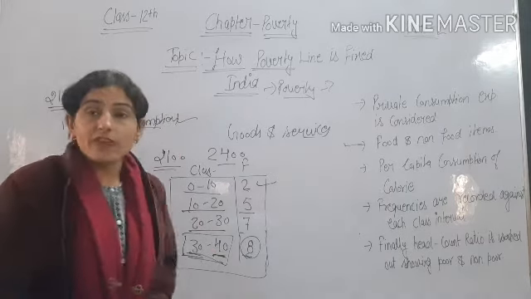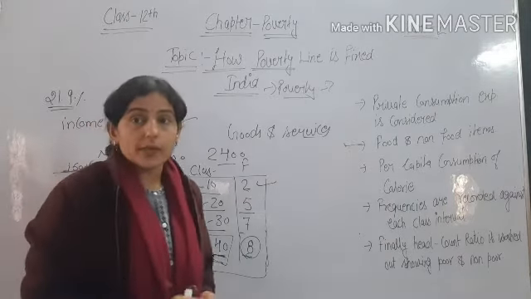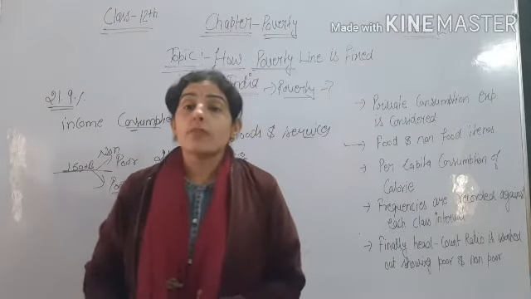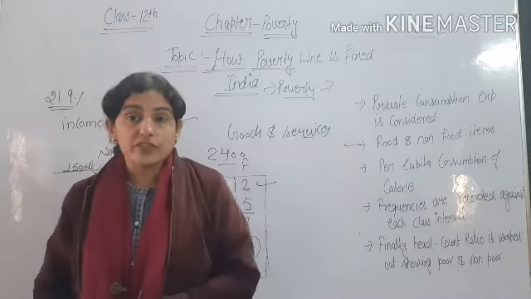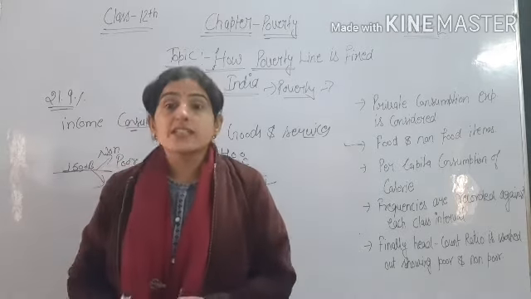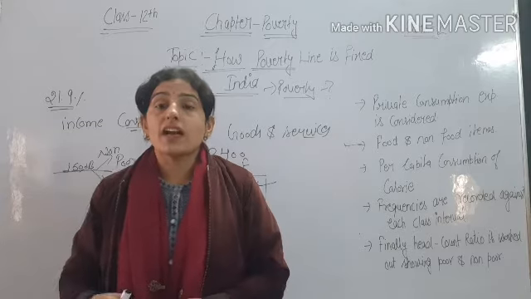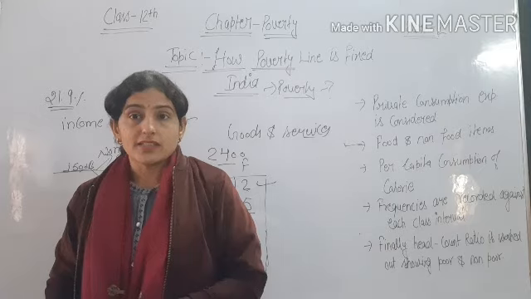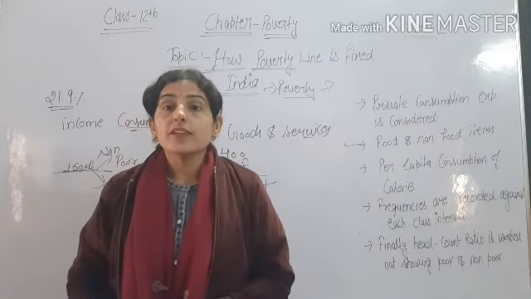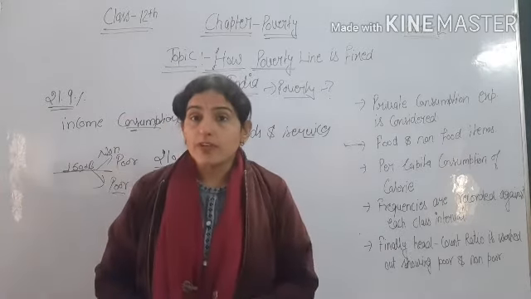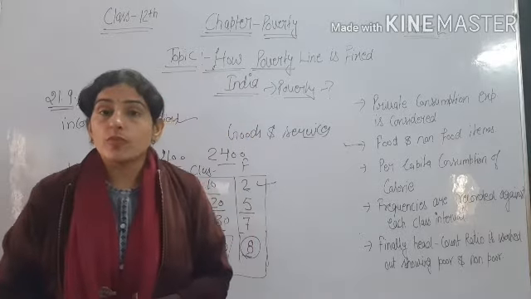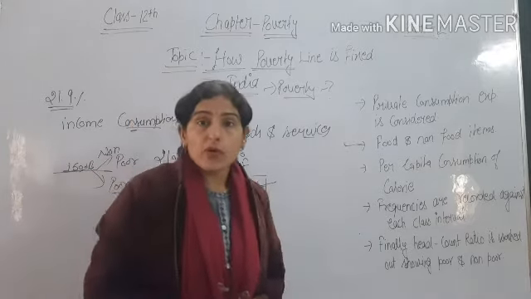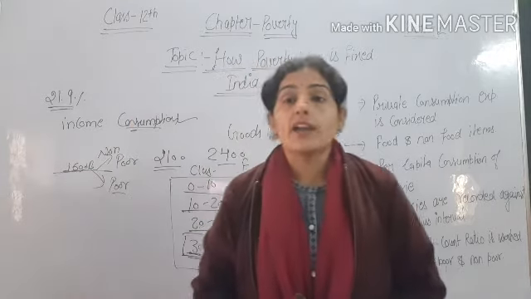Then we talk about the poverty line. Types of poverty: absolute poverty and relative poverty. Relative poverty is measured in terms of comparison of an individual, a region, we can say a state, or a country. Like America is a richer country compared to India, or we can say Pakistan. Then we talk about absolute poverty. Absolute poverty is measured in terms of poverty line. So what is poverty line? Poverty line is a cutoff point which divides the people into poor and non-poor.